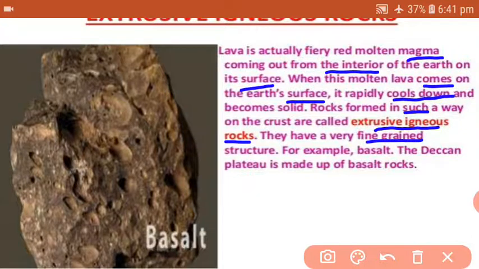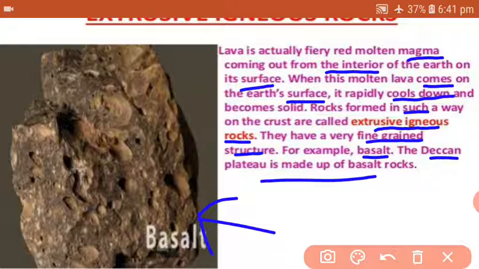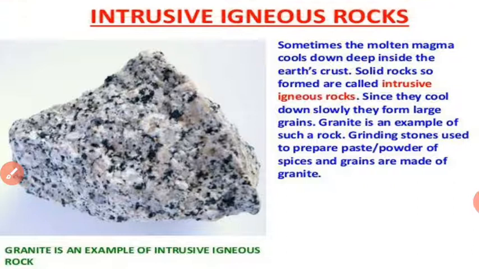They have a very fine grained structure. For example, we have basalt. Here you can also find the picture. The Deccan Plateau is also made up of basalt rocks, which is the oldest physiographic feature of India. You will be studying it in standard 9th. So lava, actually red molten magma, comes out on the surface of the earth through volcanic eruption, and because of that such rocks are formed, and such rocks are known as extrusive igneous rocks.